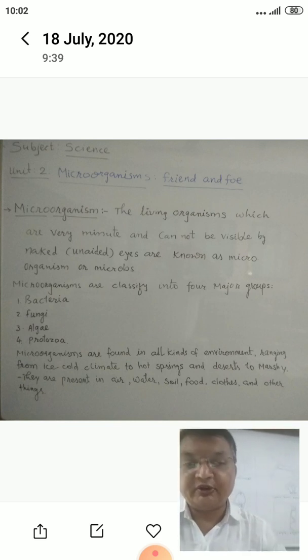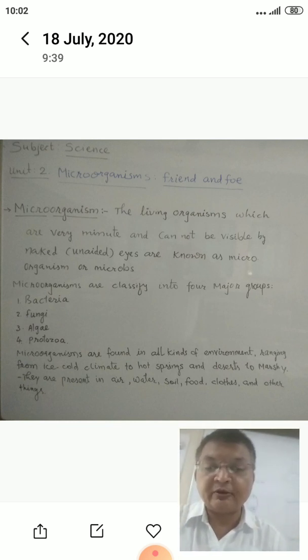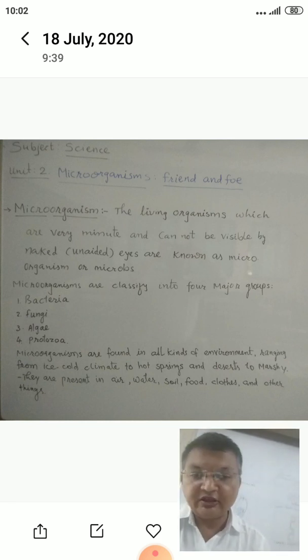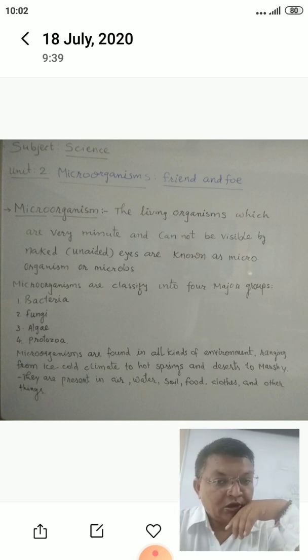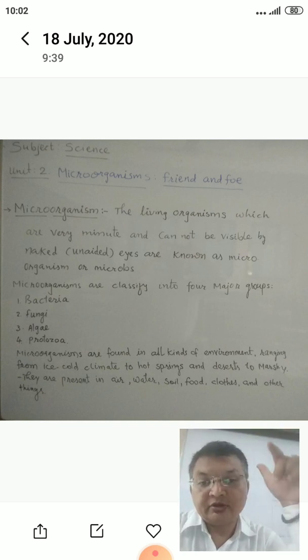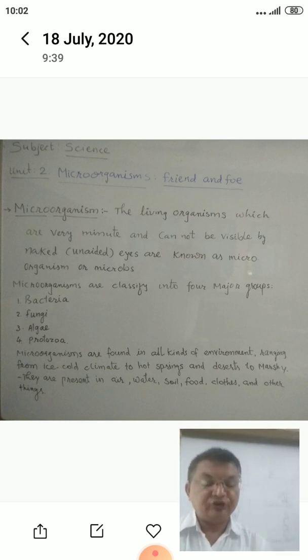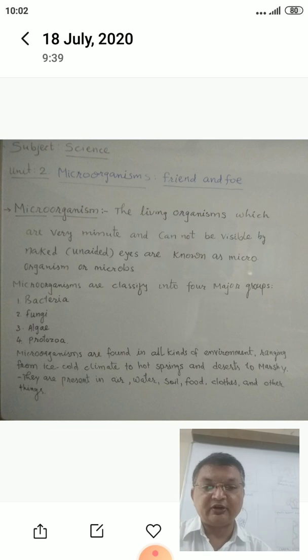In the same way, our mother makes idli sambar, idli or dosa or dhokla or this curd formation, that is due to microorganisms. If microorganisms are not there, then you will not get these food items. So remember, in this way microorganisms act as our friend. I will show you pictures of different microorganism shapes, and you will try to understand and try to draw their figures also, as sometimes asked.